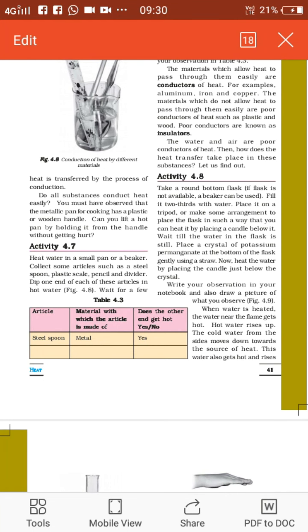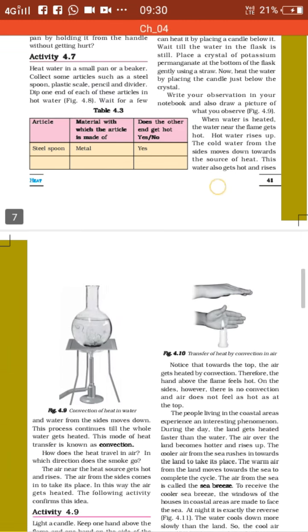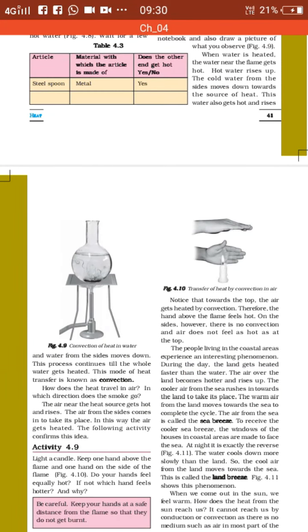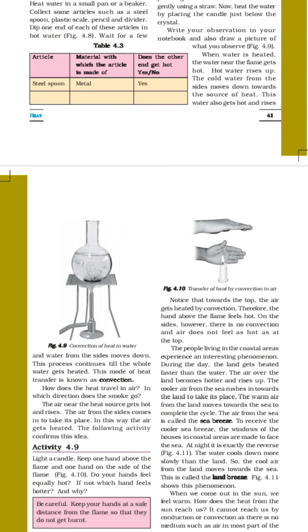Now there is another activity which shows convection in air. For that purpose you need a candle. Light the candle and keep one hand directly over the candle and one hand to the side of the candle. After a few seconds you can feel a little bit of hotness on your palm on top of the flame, and the other hand which is kept laterally will not be feeling that much hotness.